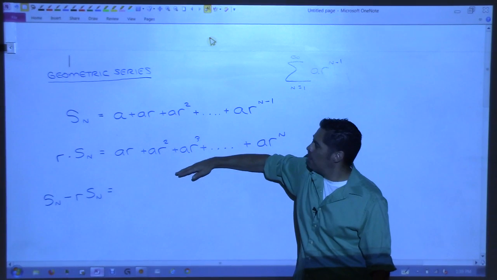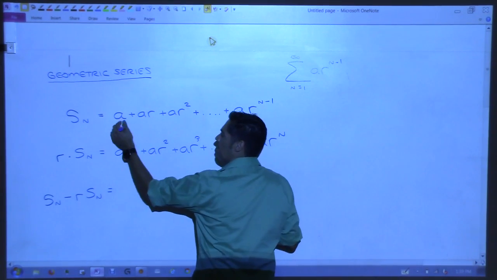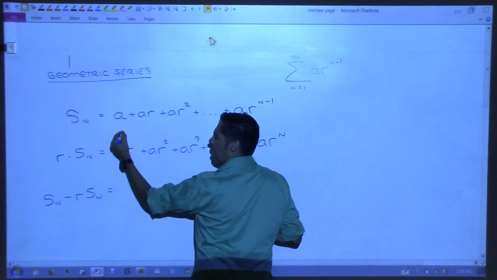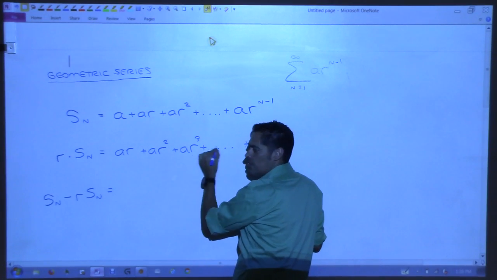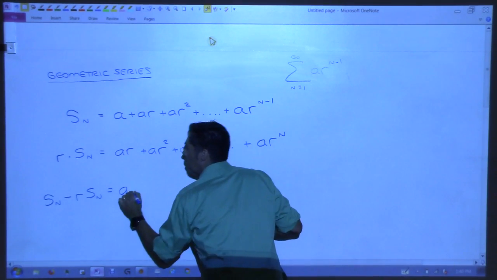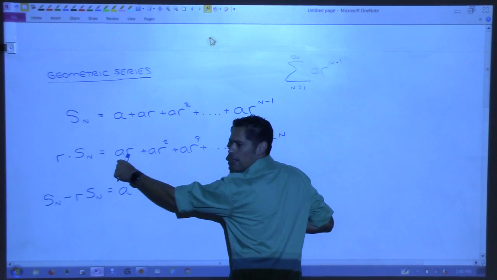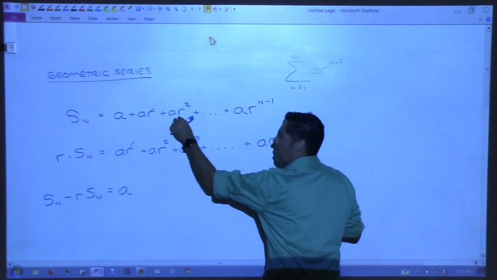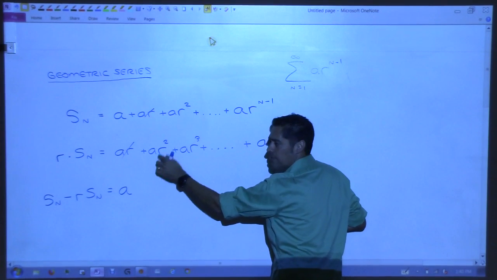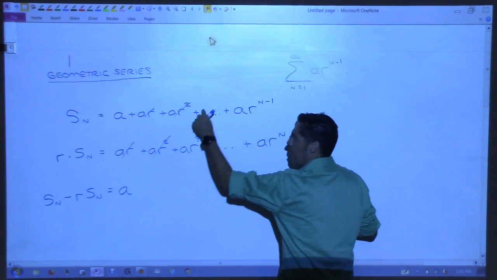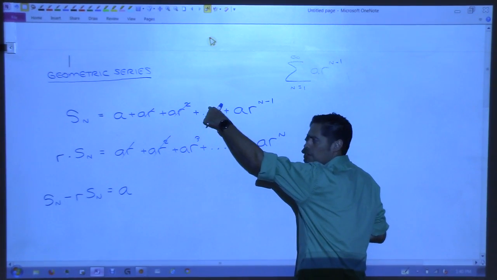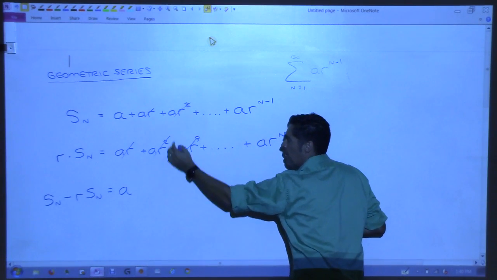So I would have A, and subtract nothing, since there's no A here. I would do AR and take away AR. I'd have AR squared and AR squared would cancel. Then I would have an AR cubed here, and that would cancel with this one. And I keep doing this.